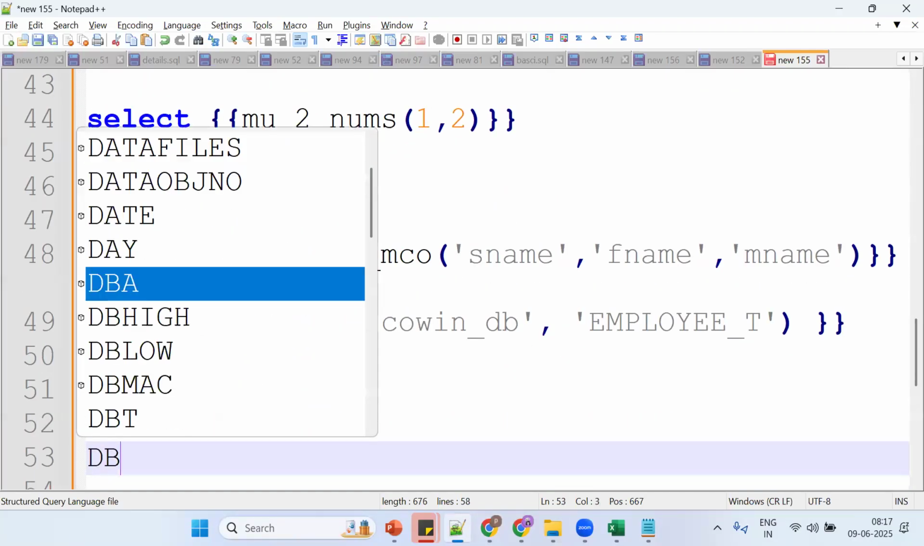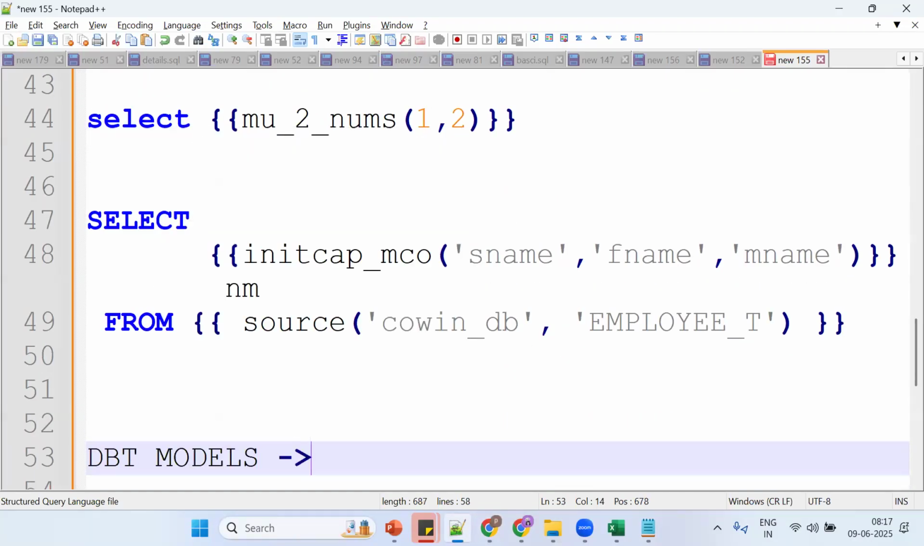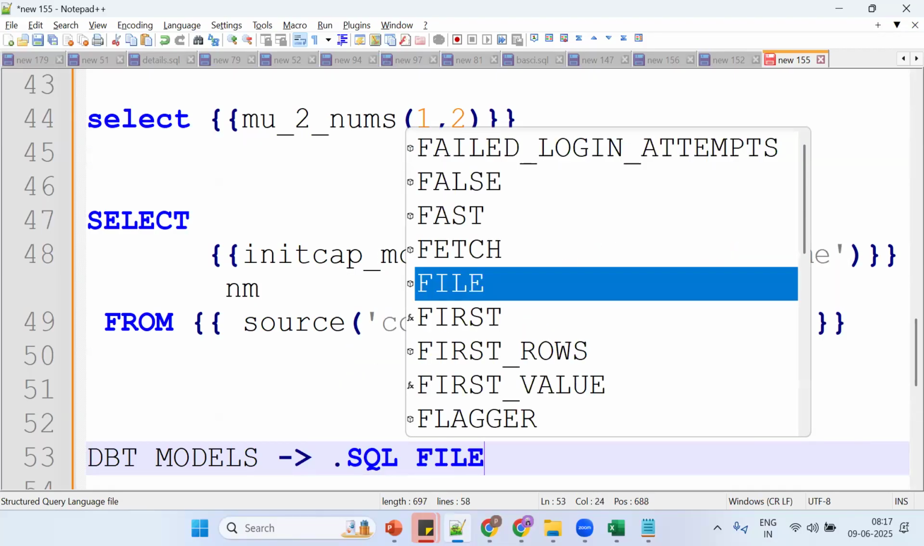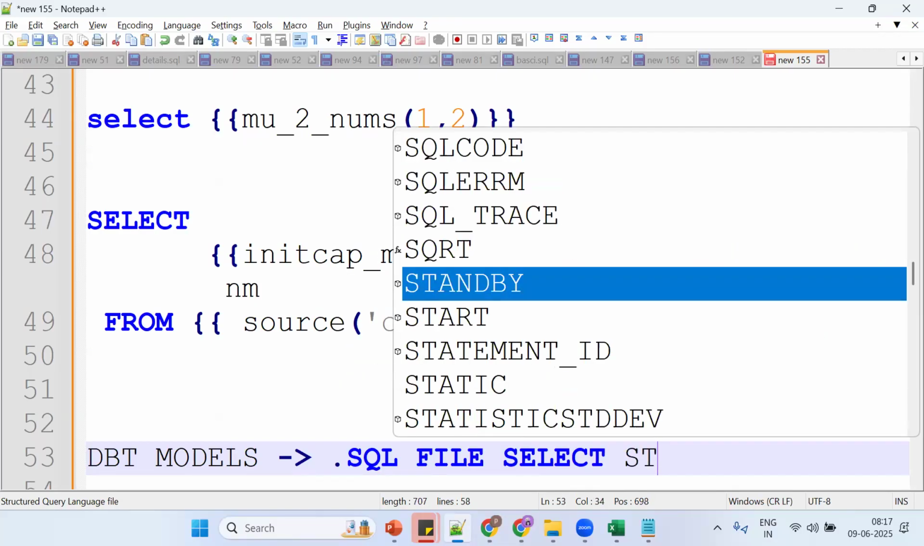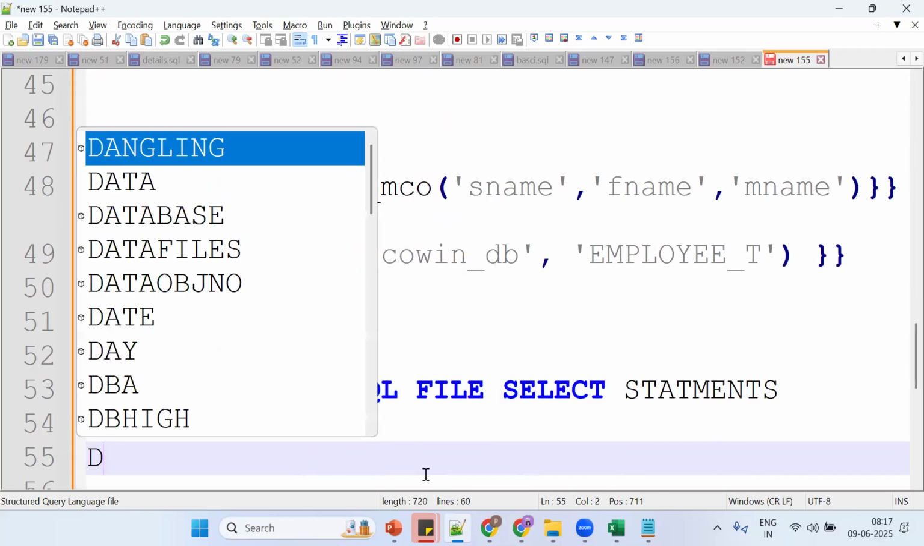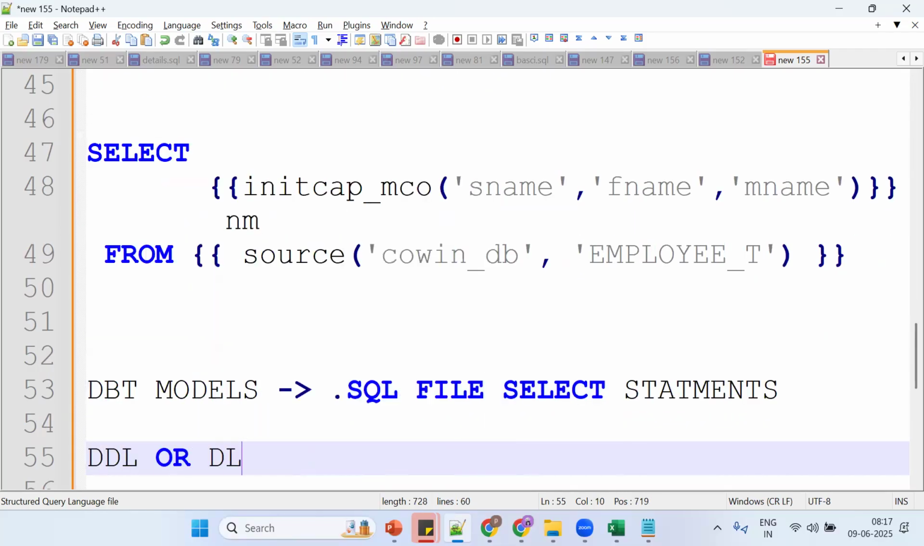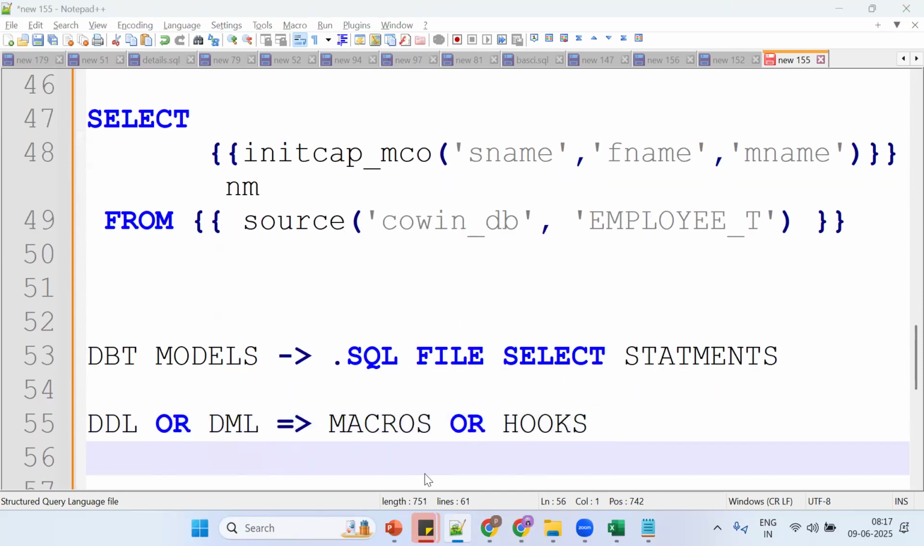Models, what can we write? What was discussed in dbt models? It's a .SQL file that contains select statements only. So if I want to perform DDL or DML, we should go for what concept? Either macros or hooks. With the help of macros or hooks, we can make it work.